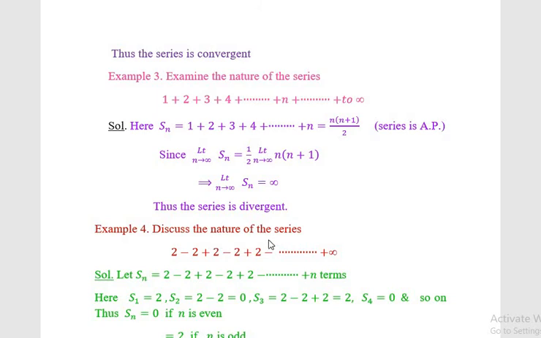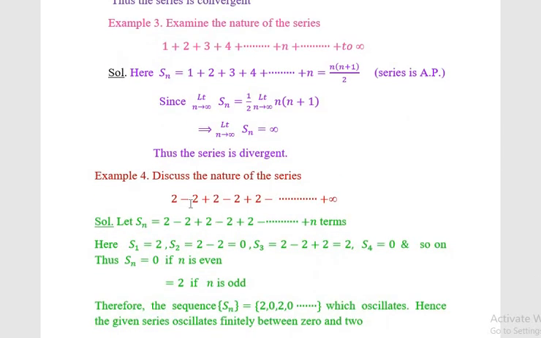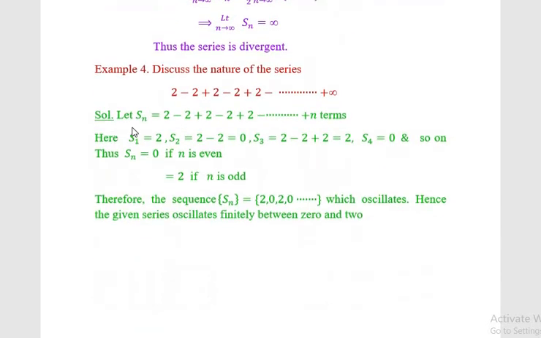Example 4: discuss the nature of the series 2 minus 2 plus 2 and so forth up to infinity. Solution: here Sn is 2 minus 2 plus 2 minus 2 and so forth up to n terms. Therefore S1 is 2, S2 is 2 minus 2, the sum of the first two terms. S3 is 2 minus 2 plus 2, the sum of the first three terms, that is 2, and S4 is 0, and so on.